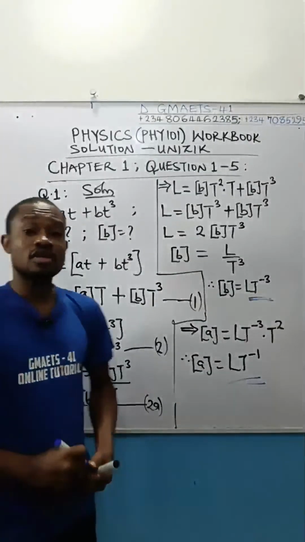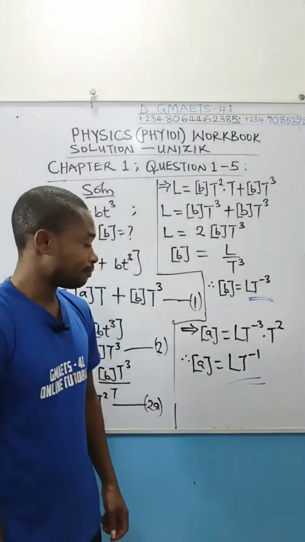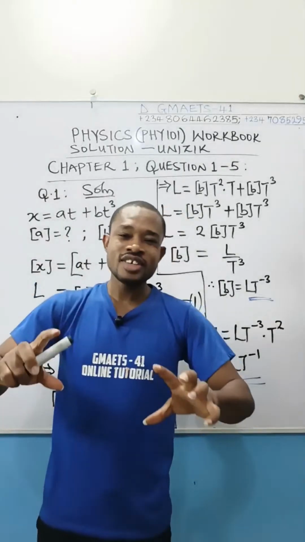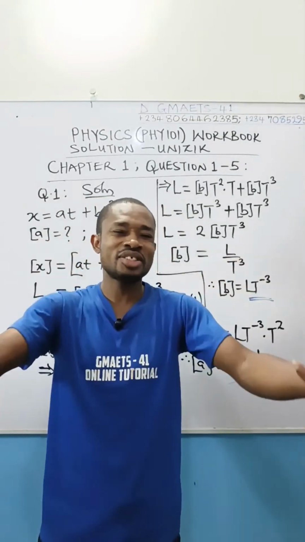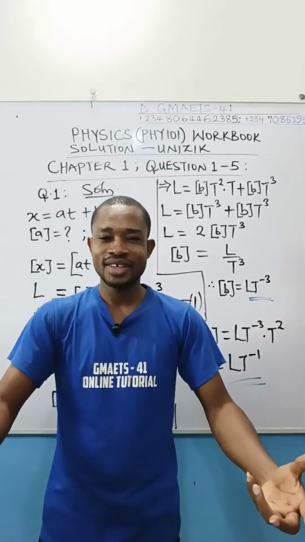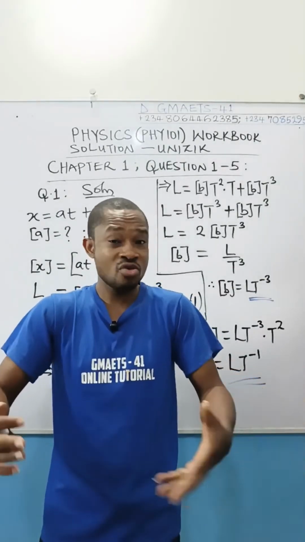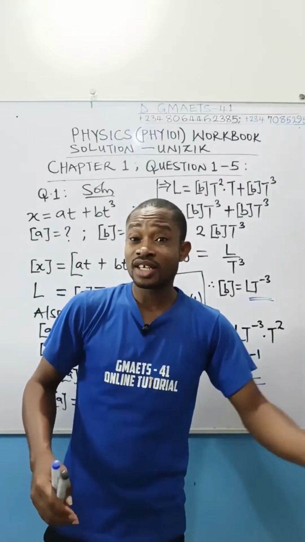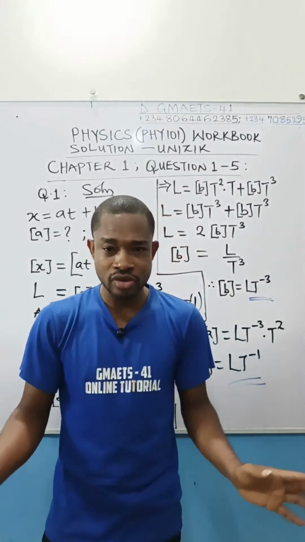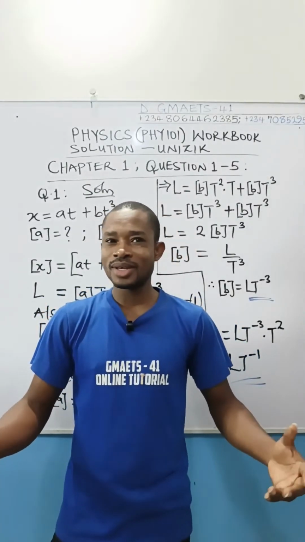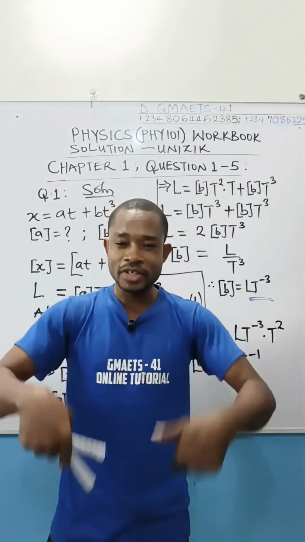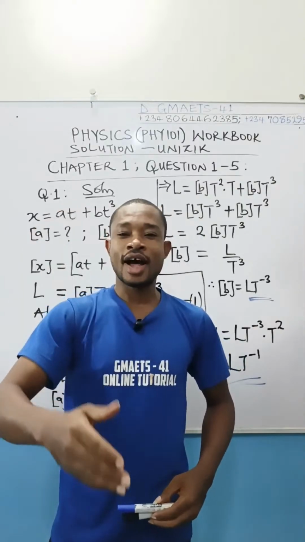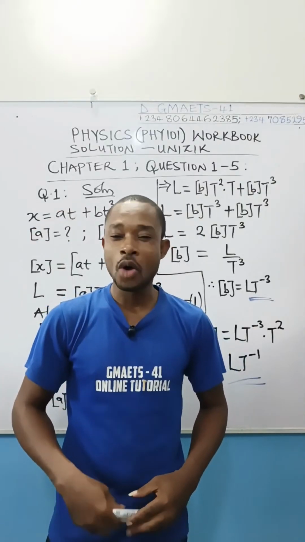We are done with this concept. That's the solution to question number 1. So you see that your natural intelligence assistant, of course, you must build your natural intelligence. You have to build it. AI is okay if you know how to use it, because if you are dependent on it, it's dangerous. It ruins your brain. By the time you do any consultation and other things, you have to understand how this is being done. Visit GMAT 41, your NI assistant. I hope you understand what I've done here.